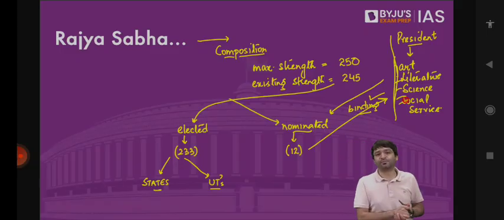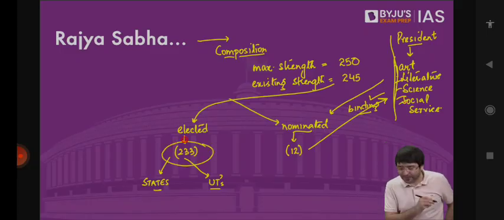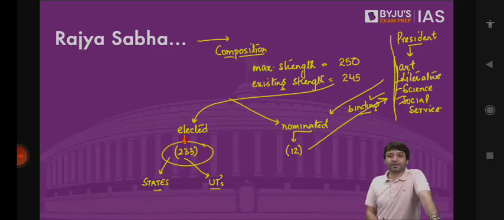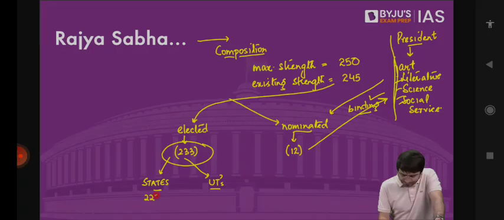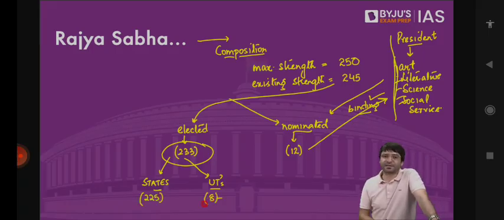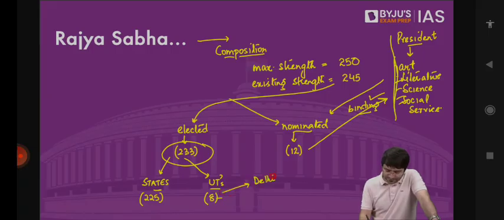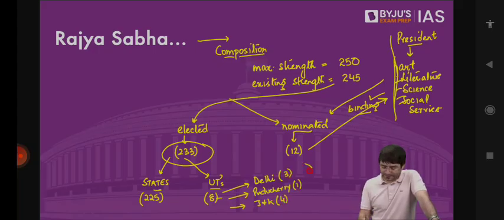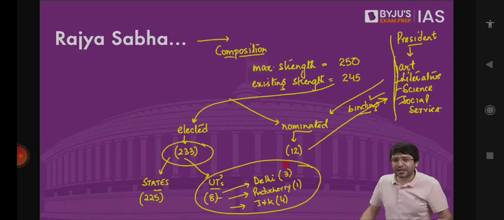But the remaining 233 are to be elected by states or union territories. How? 225 are elected by states, 8 are elected by union territories. But only 3 union territories participate. One, Delhi, second Puducherry, third Jammu and Kashmir. 3 MPs from Delhi, 1 from Puducherry, 4 from Jammu and Kashmir, which basically gives you a sense that MPs to Rajya Sabha are elected by